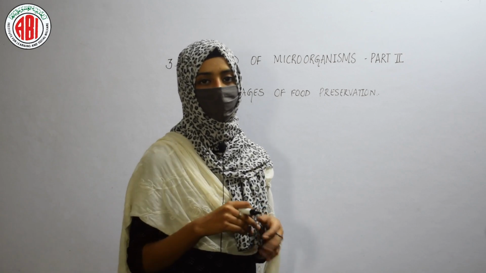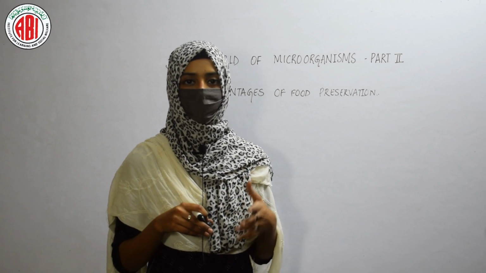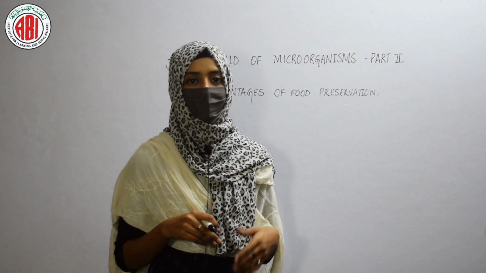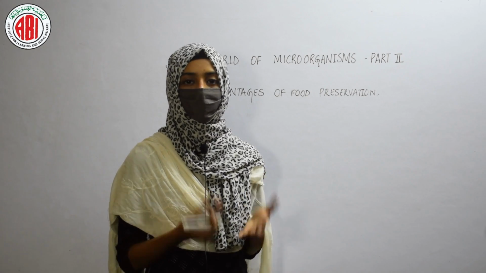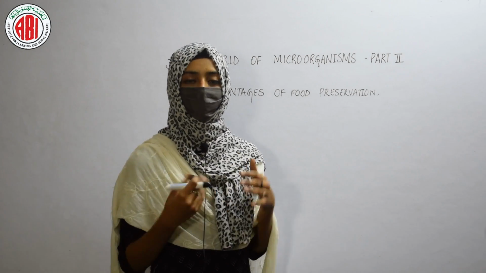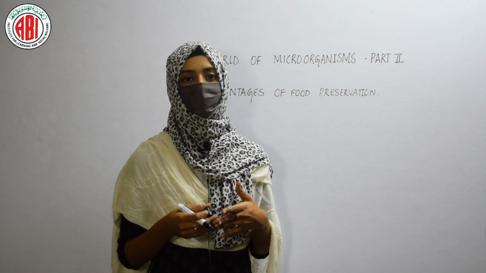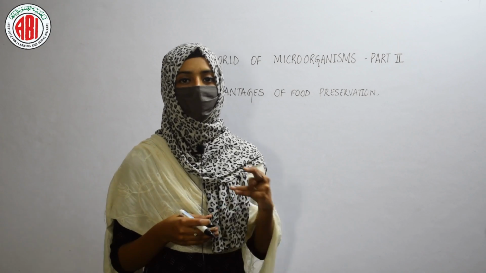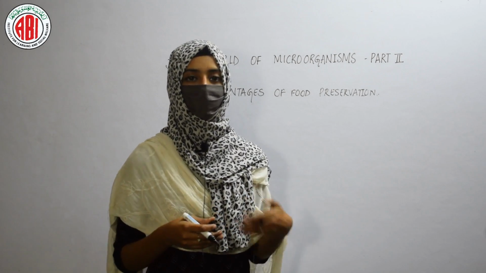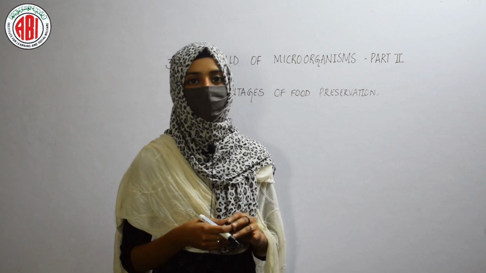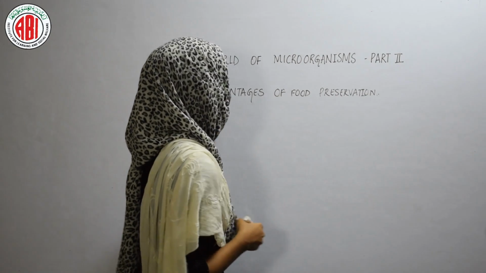And we have seen that some fruits are available only in a particular season. For example, in summers we can get mangoes, but these mangoes can be preserved in other forms that can be consumed by us. In this way, the food items or fruits that are available only for a particular season can be consumed in other seasons as well by applying preservative methods. So these are the advantages of food preservation.